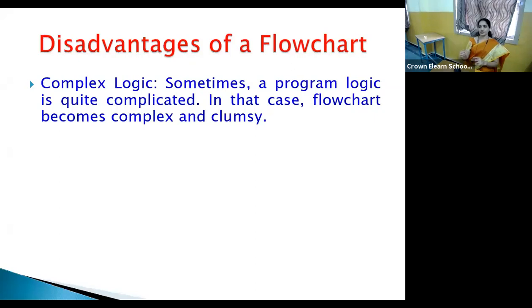But when you are about to solve a complex problem, then obviously it becomes clumsy. The flowchart becomes very lengthy. So if the program logic is quite complicated, then the flowchart becomes very clumsy, complicated, and of course lengthy.